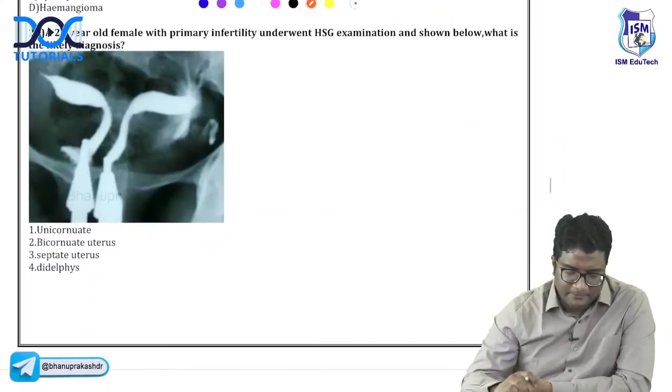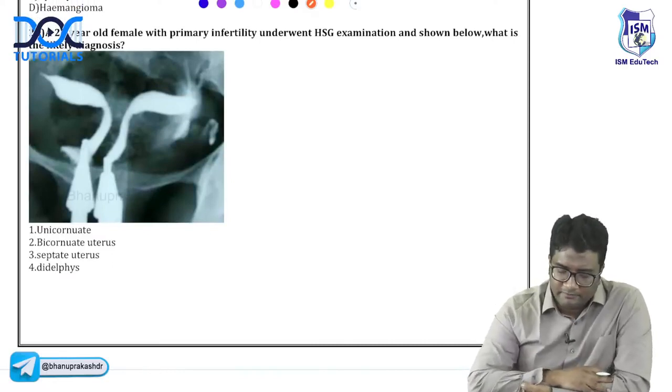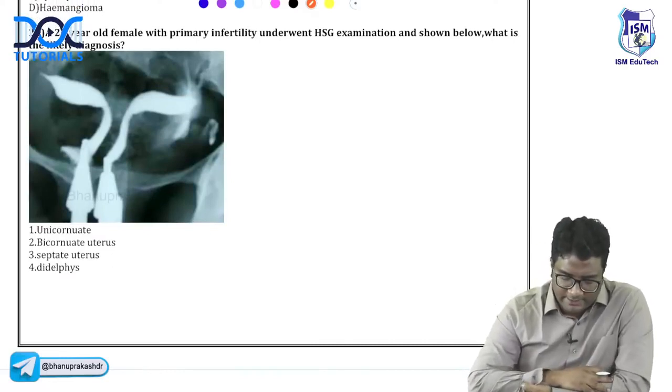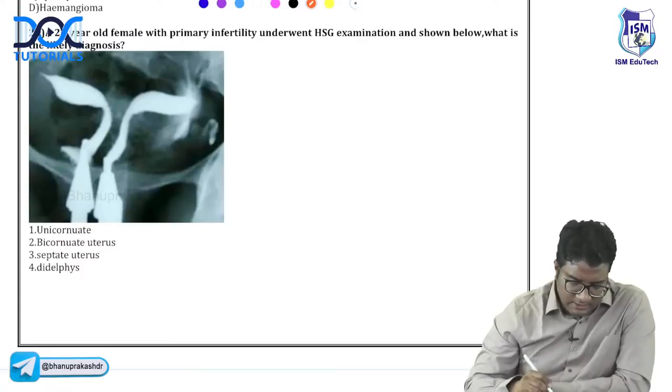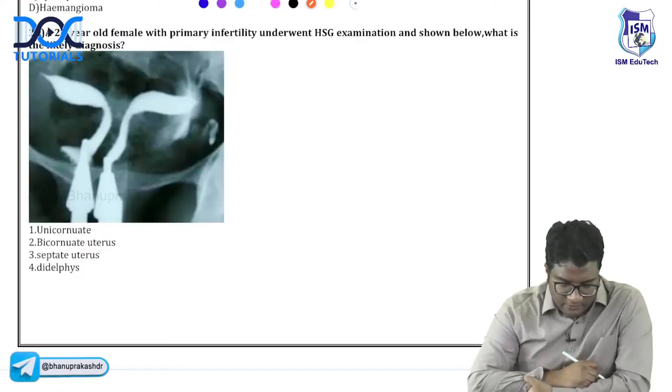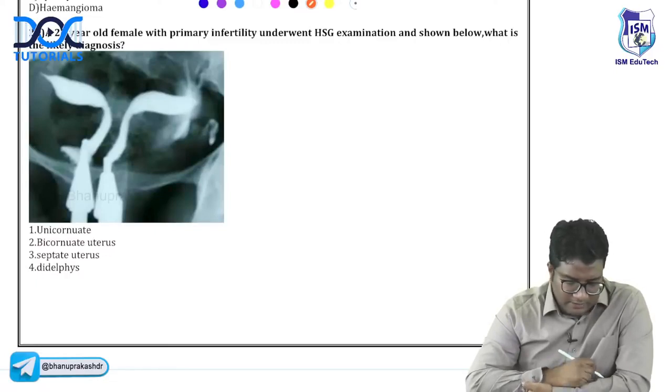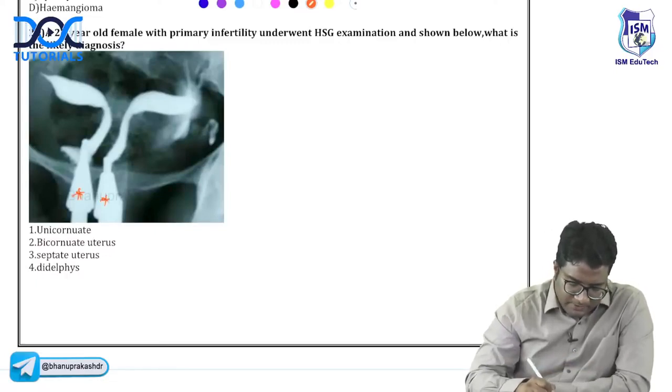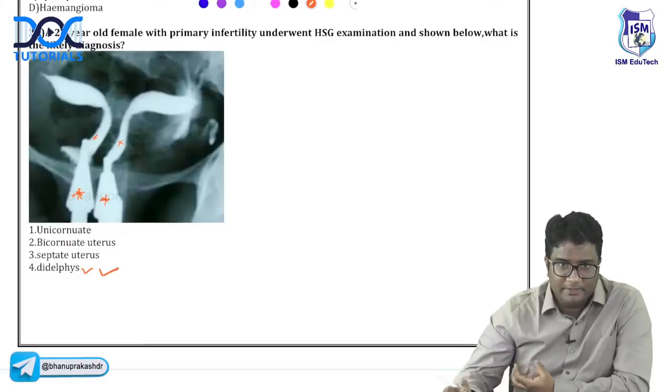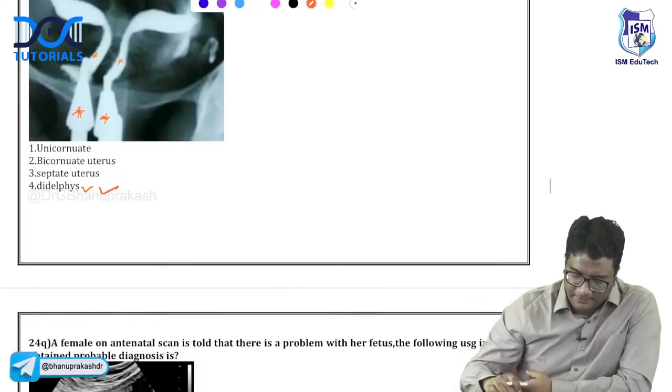What is this one, guys? A 22-year-old female with primary infertility underwent HSG examination. What is the likely diagnosis? Is it unicornuate, bicornuate, septate, or didelphys? Very good. Priyanka, look at it carefully again. Look at it carefully, Yogesh, right? These are two separate catheters, two separate vaginal openings. This is didelphys, okay?